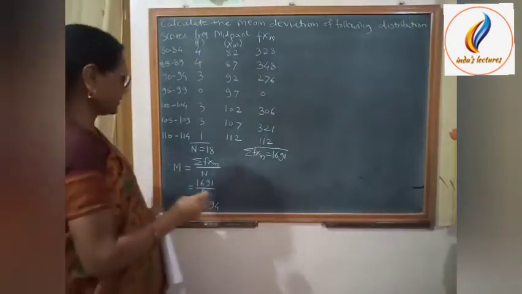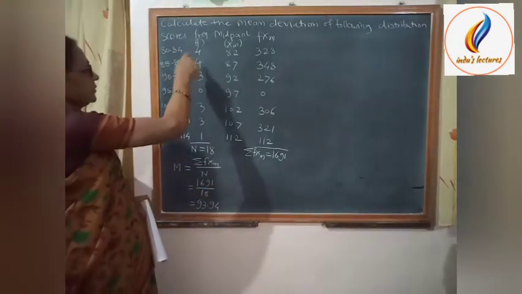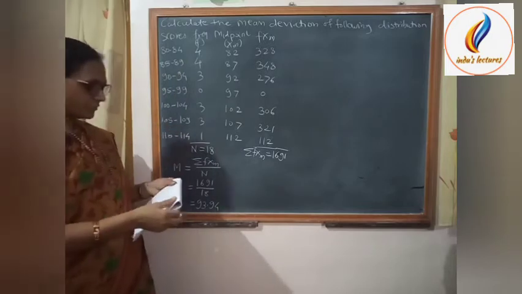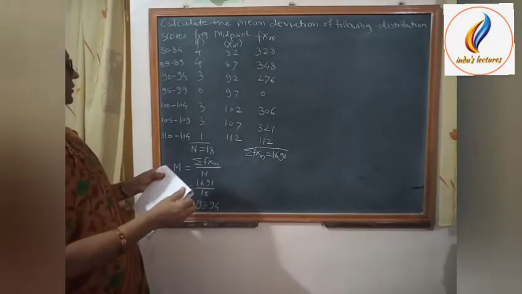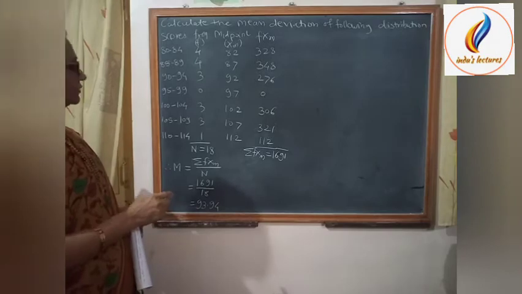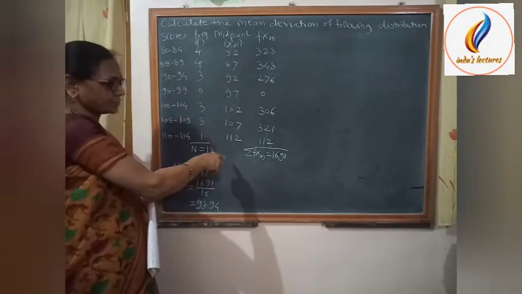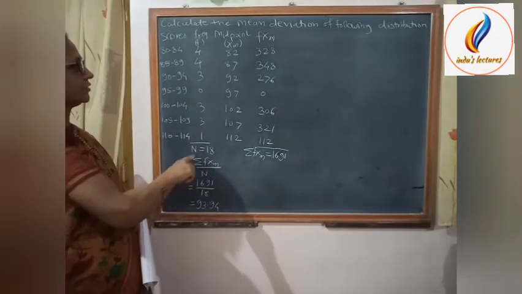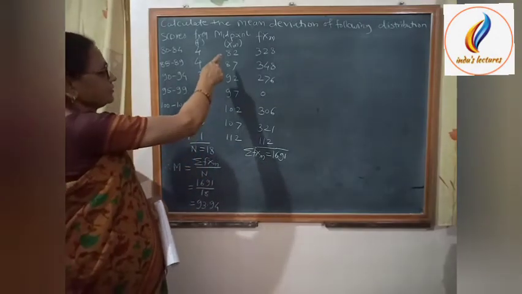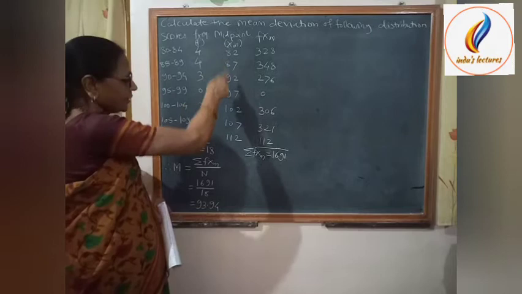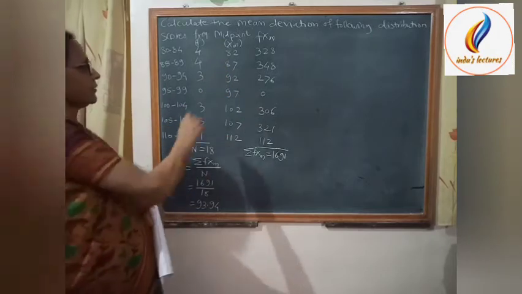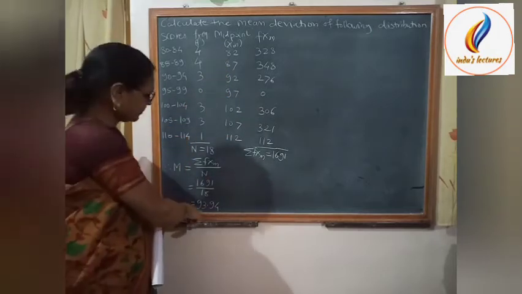Deviations, that means these are the scores and we have to calculate the deviation from the mean, but we take midpoints here, so we have to take the deviation of the midpoint from the mean, that means xm minus mean.